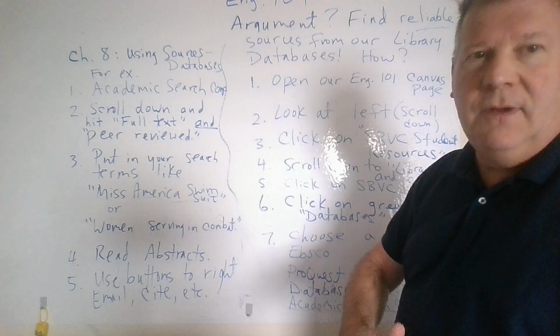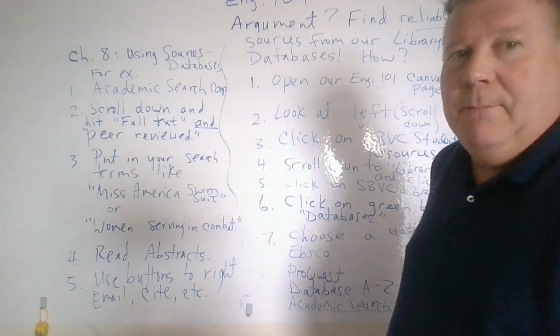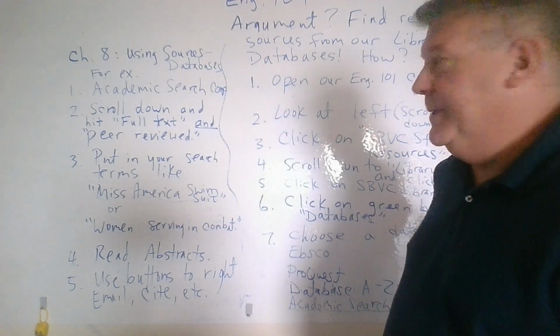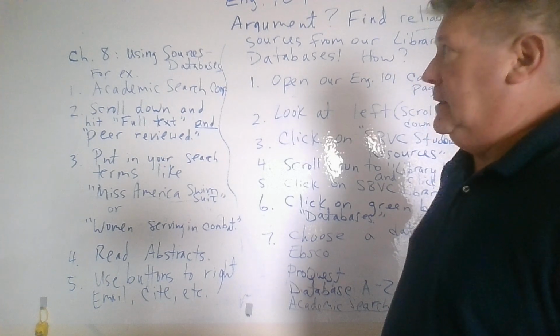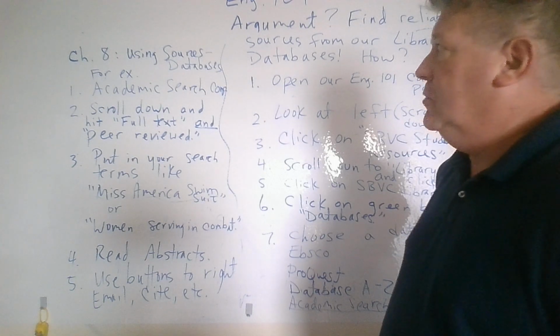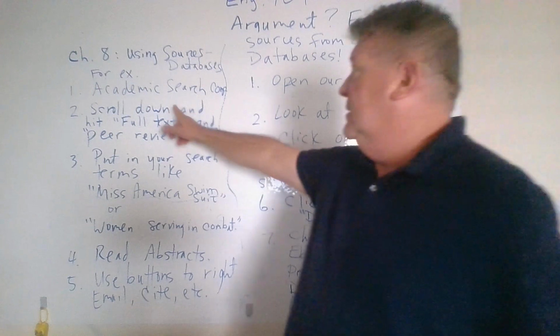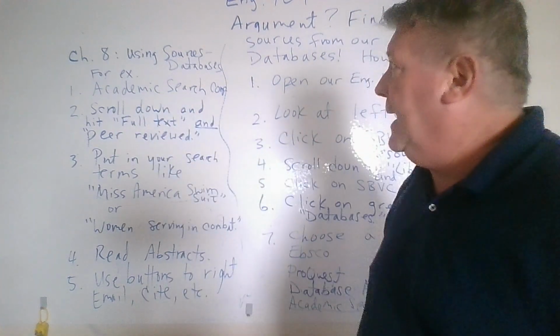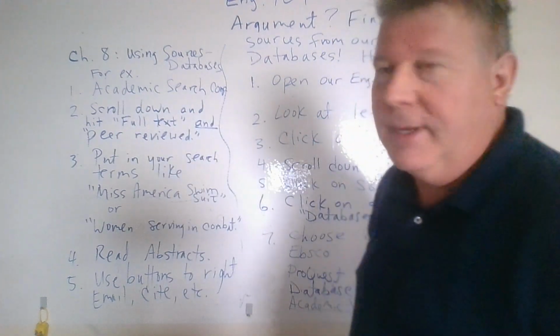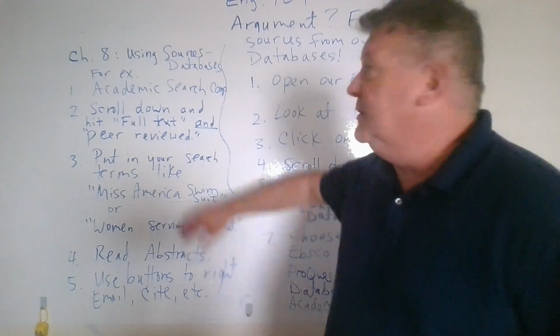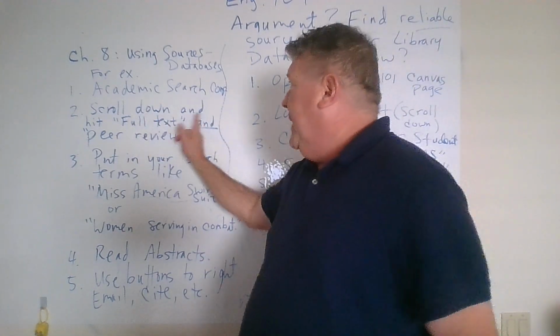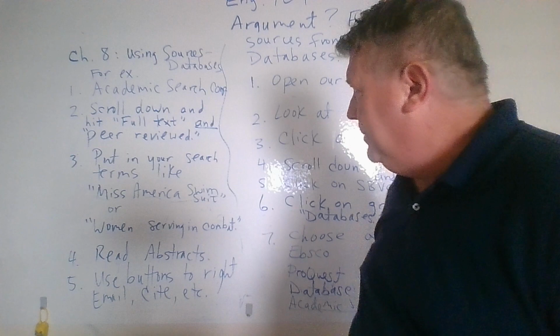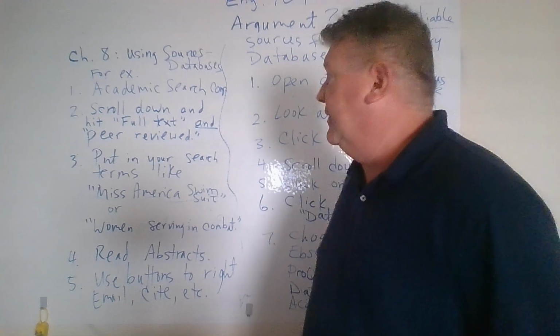It's not too simple and popular. It's really right in the middle. So I'd recommend Academic Search Complete, the best overall balanced database. Scroll down and hit full text and peer reviewed. So I think it's on the left-hand side.